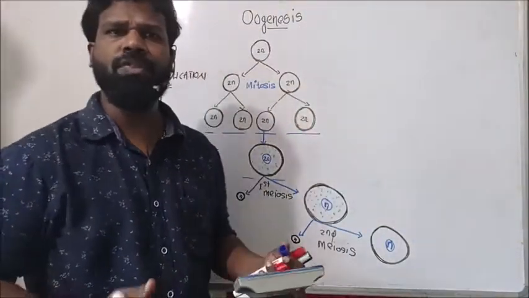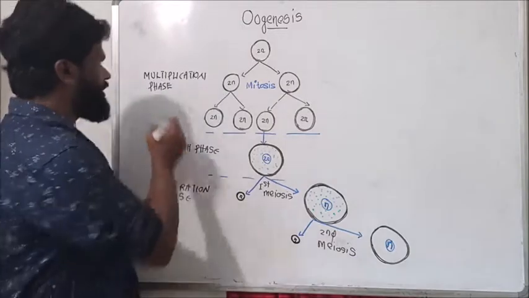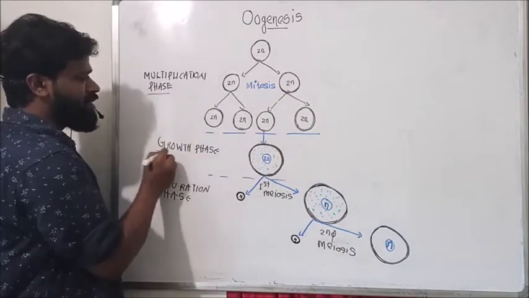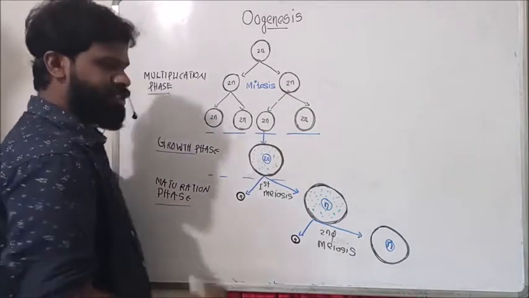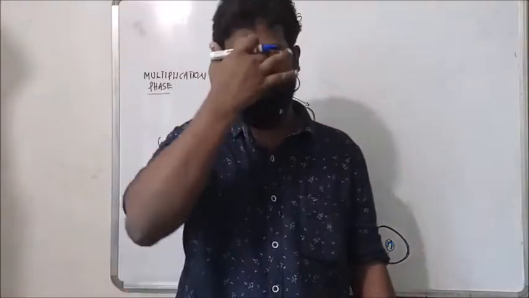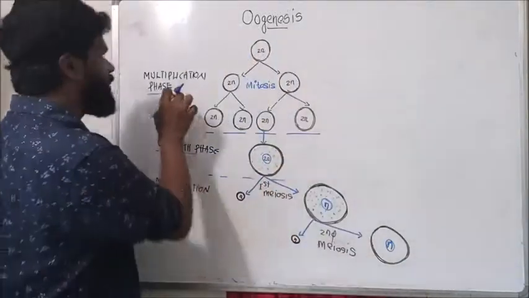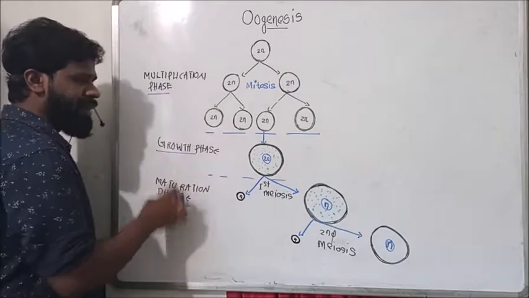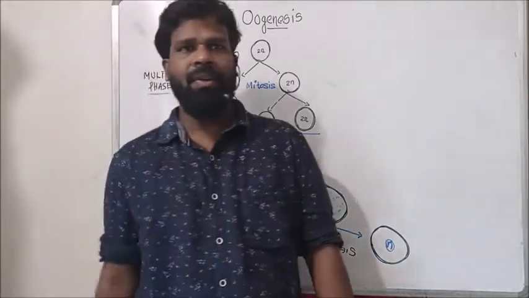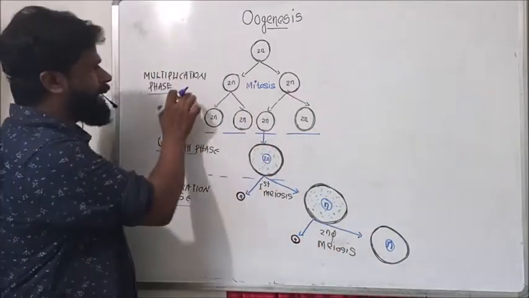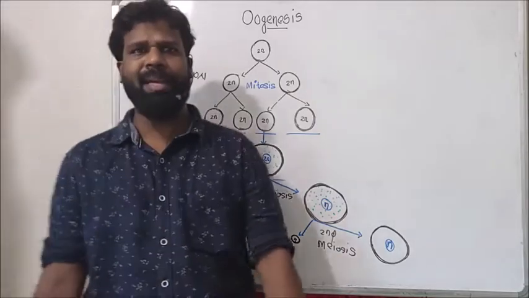The whole process of oogenesis has three phases, called the multiplication phase, growth phase, and maturation phase. First is the multiplication phase.